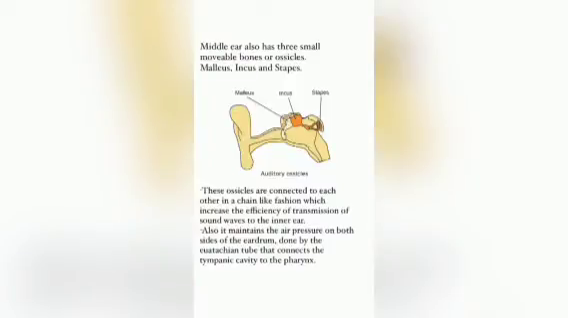The middle ear also has three small movable bones, or ossicles, called the malleus, incus, and stapes on the floor of the tympanic cavity. These ossicles are connected to each other in a chain-like fashion, which increases the efficiency of transmission of sound waves to the inner ear. They also maintain the air pressure on both sides of the eardrum, which is done by the eustachian tube that connects the tympanic cavity to the pharynx.